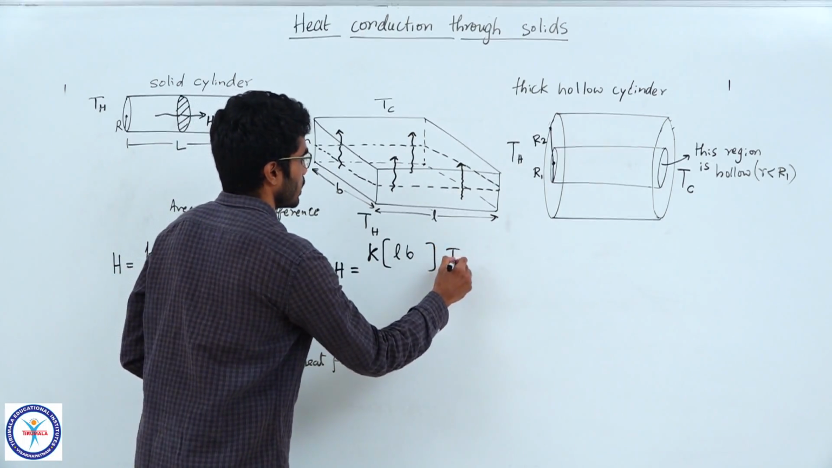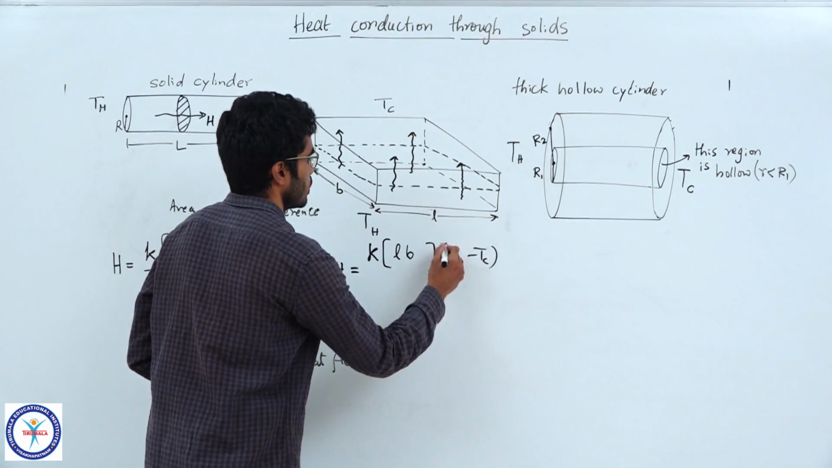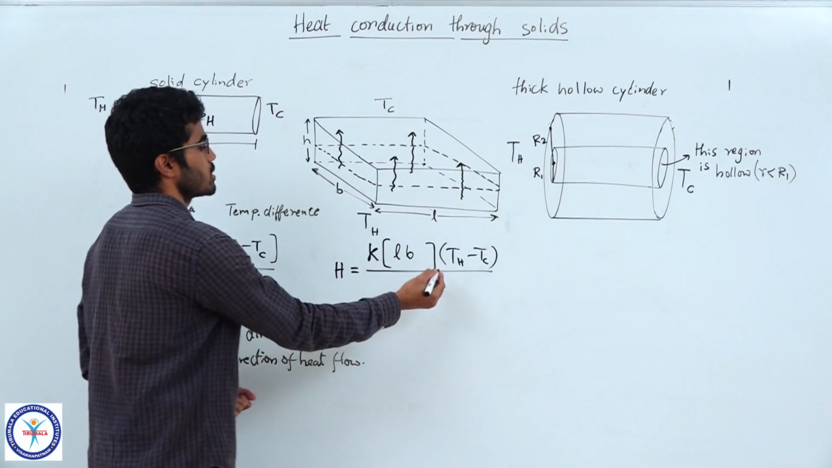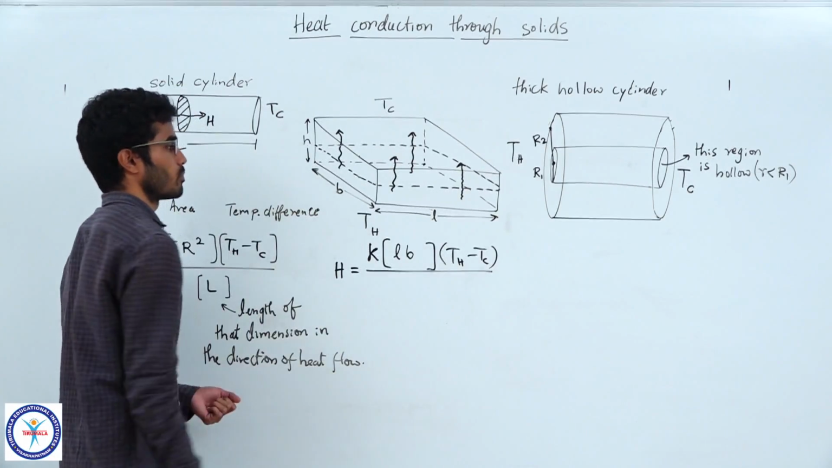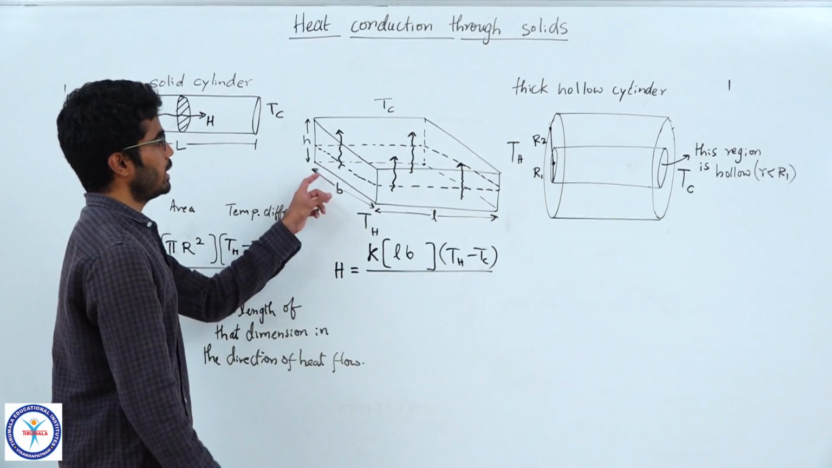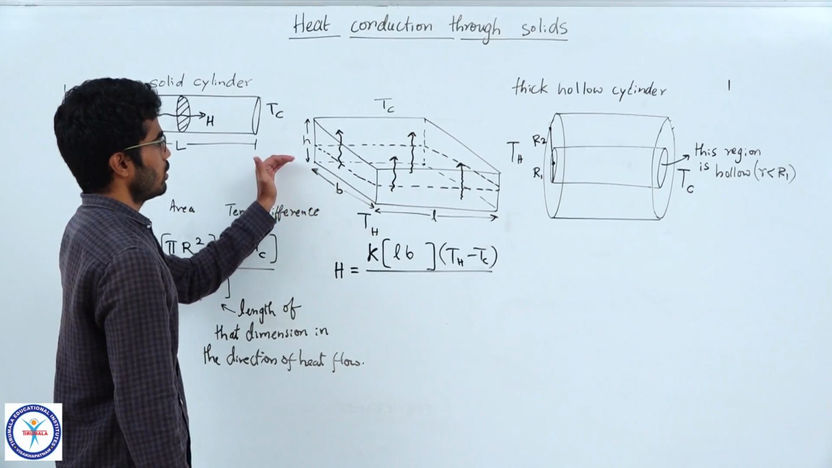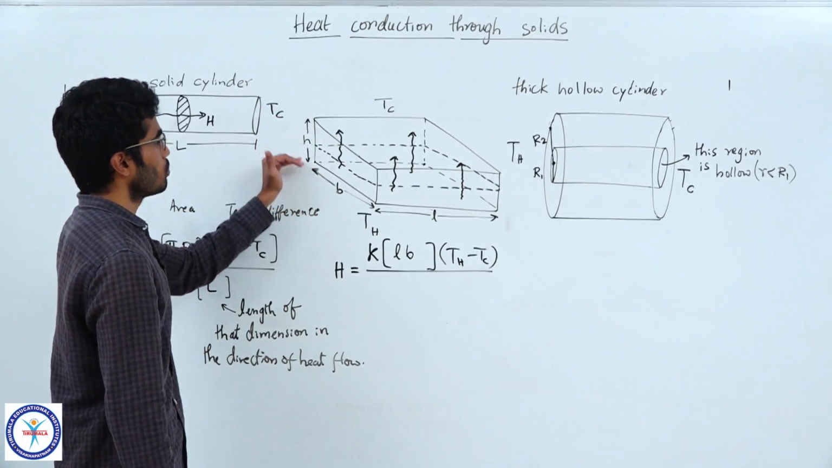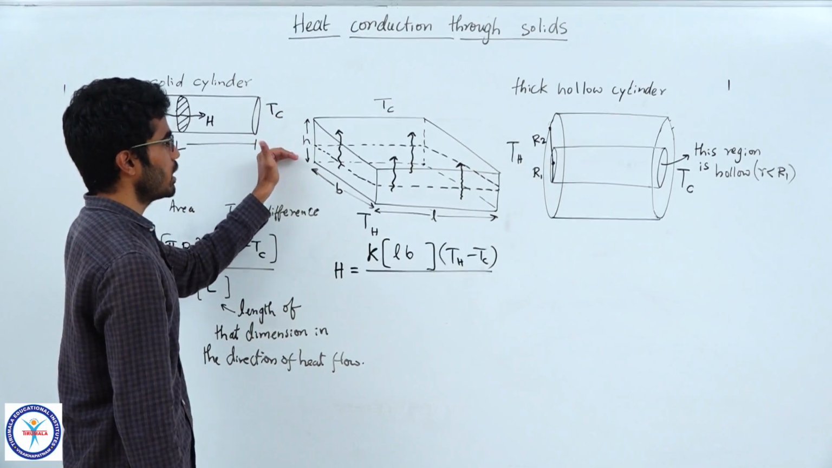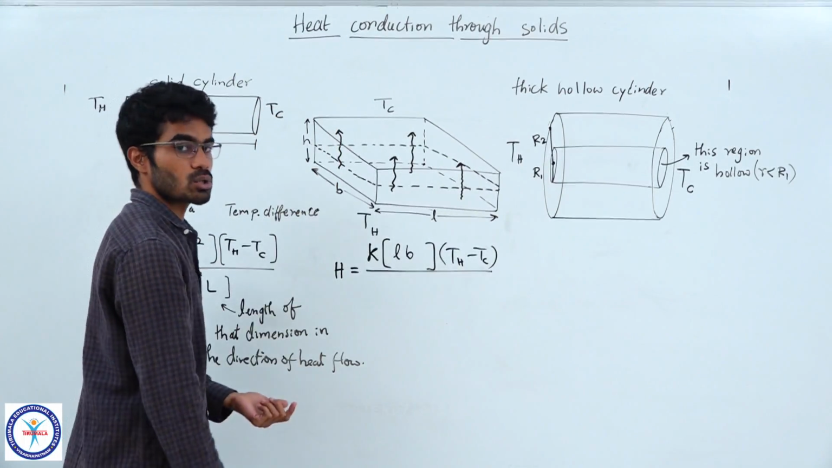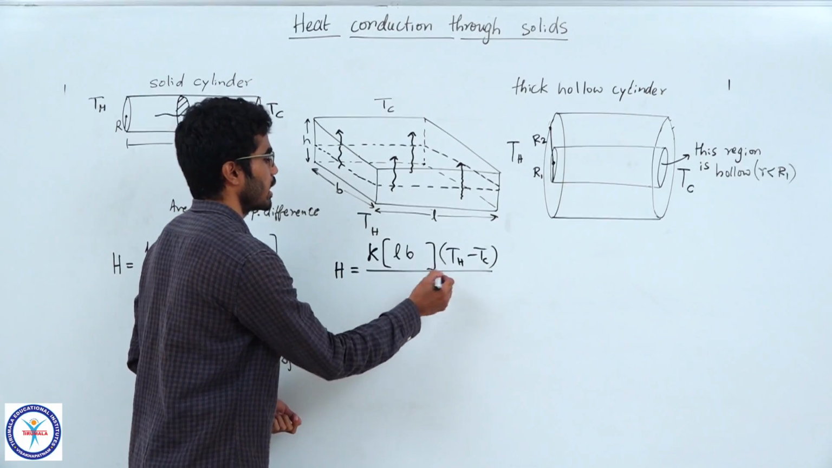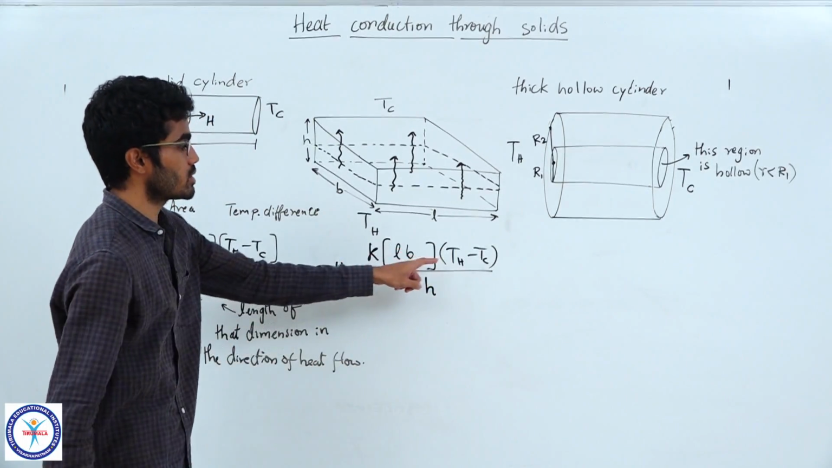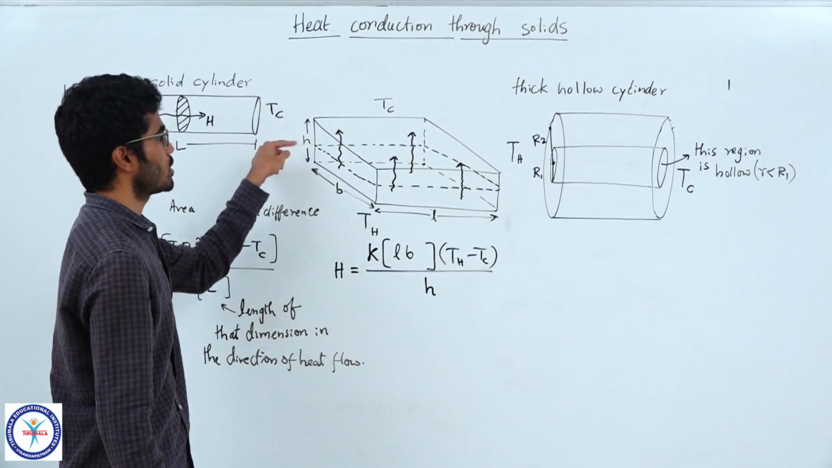And the temperature gradient is Th minus Tc by the distance. It's not L. See, the heat is crossing a distance of h here from bottom to top. So this will be our dimension for the direction of heat flow. So the negative temperature gradient is Th minus Tc by h.